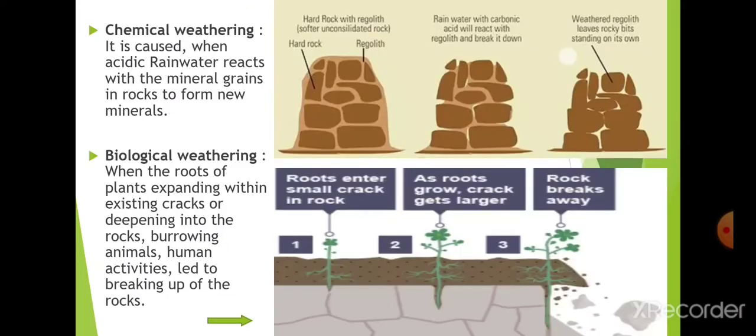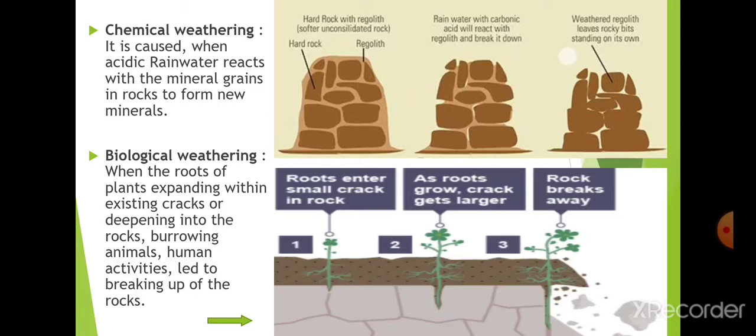Now next is chemical weathering. Chemical weathering is what you might have heard about as acidic rainwater. Means the rainwater is in the acidic form or of an acidic nature, and that also erodes the different rocks.